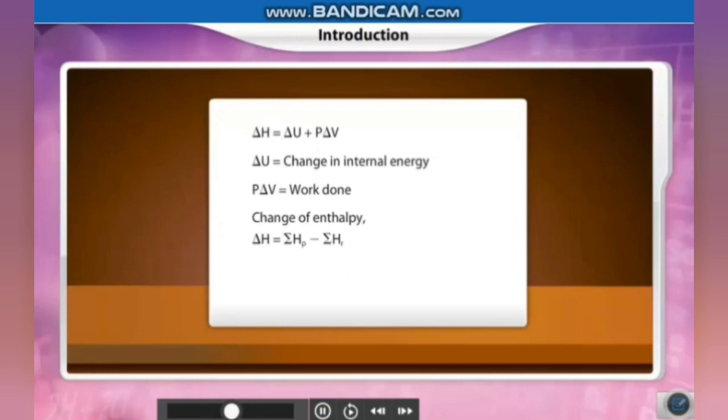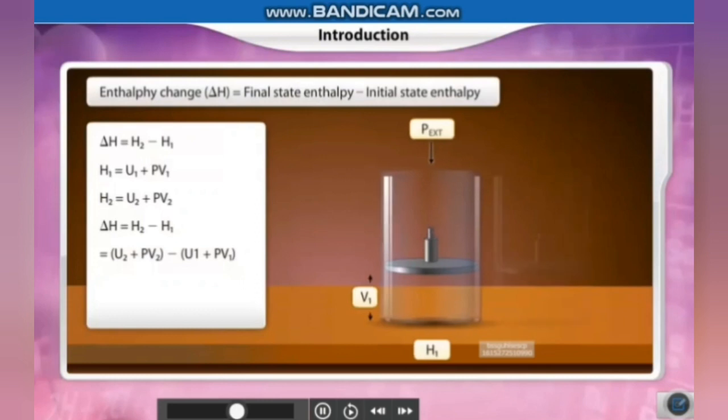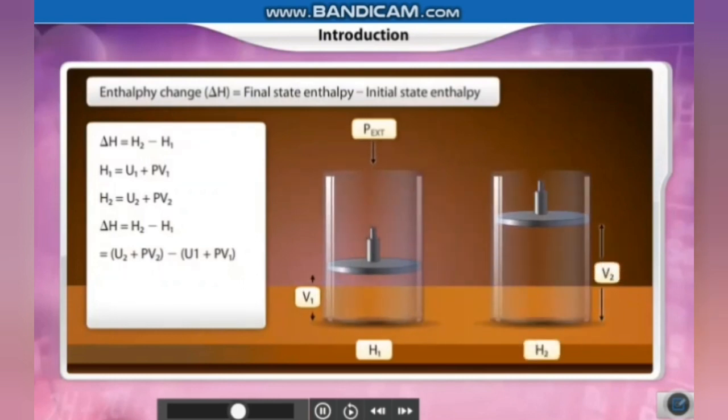So change in enthalpy depends on the initial and the final states, which is a summation of energy of products minus reactants. Now this change in enthalpy comes with a change in volume, the initial and final volume. So H1 and H2 can be found out.